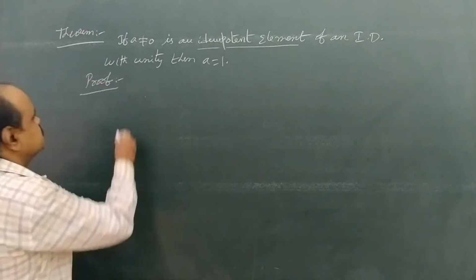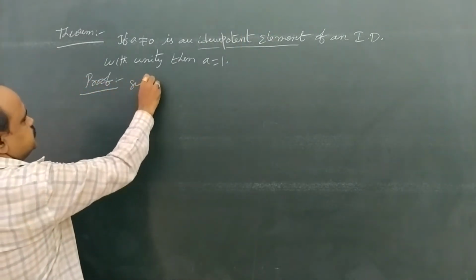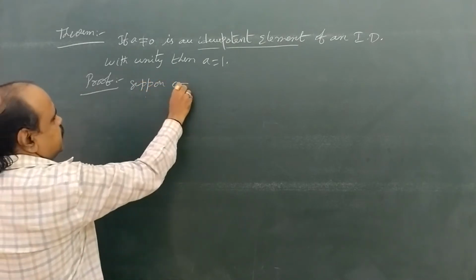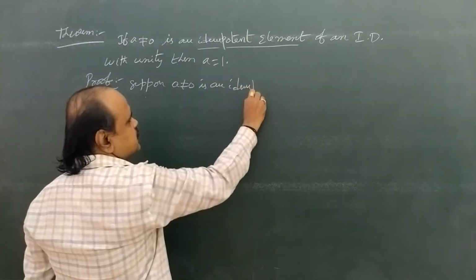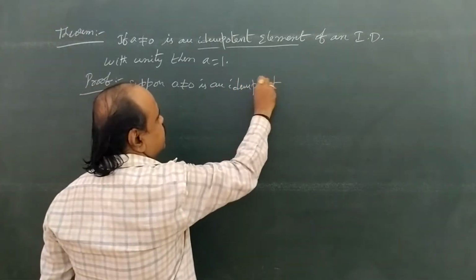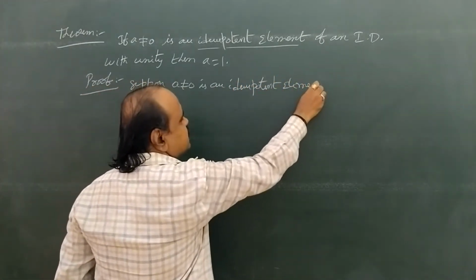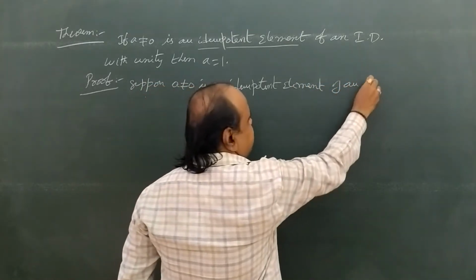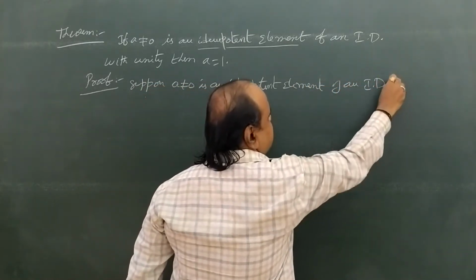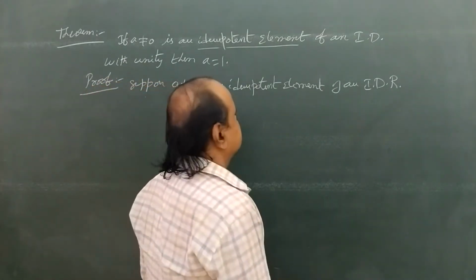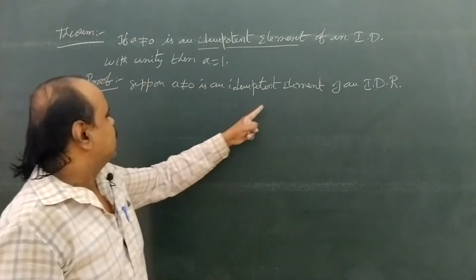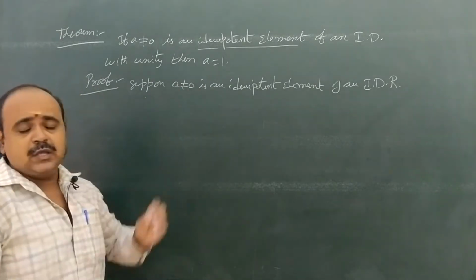Okay, for that, suppose small a not equal to 0 is an idempotent element of an integral domain capital R. Integral domain capital R. Okay? So capital R is an integral domain, and in it I have taken an idempotent element small a.